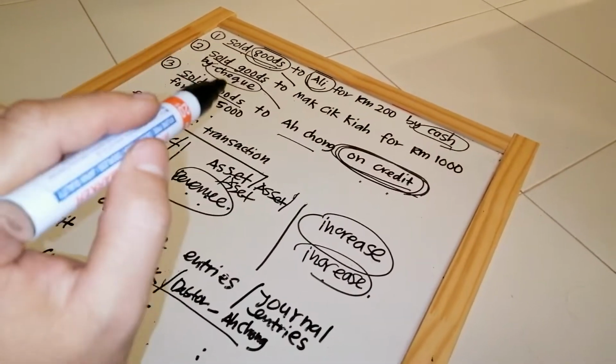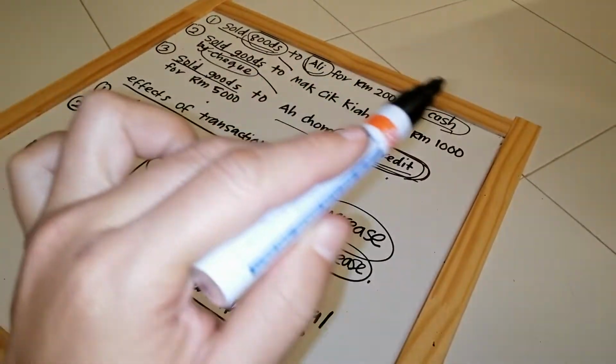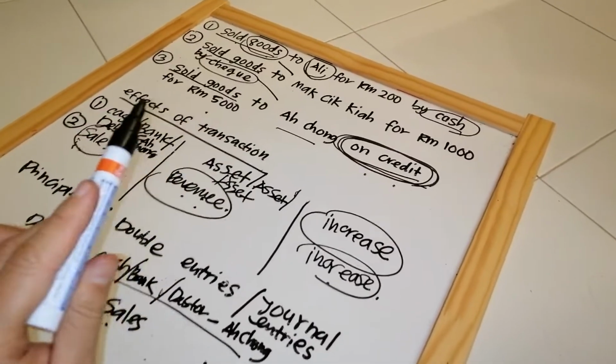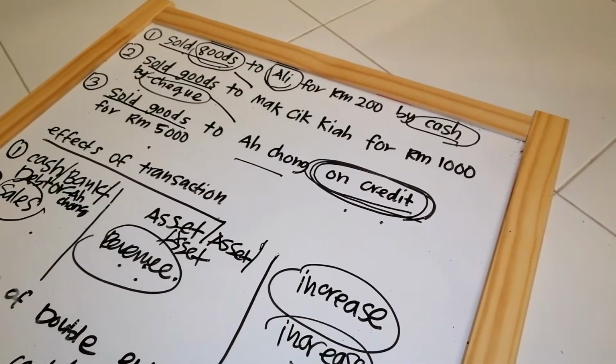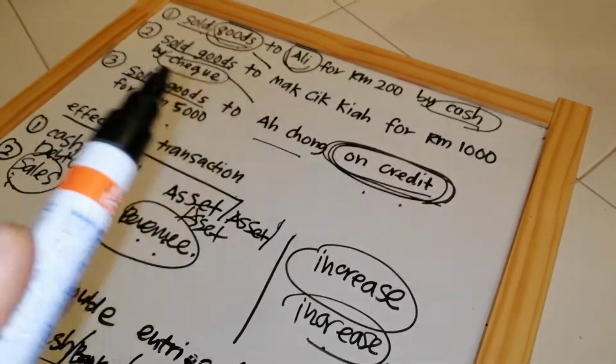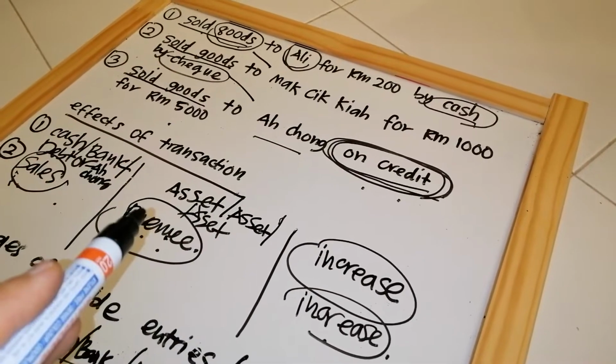Okay. So this is a common transaction that is always given in final exams and tests. So you need to identify, you need to be smart. You need to identify whether the sales is by cash, by bank or check, or on credit: no payment, take first, pay later.